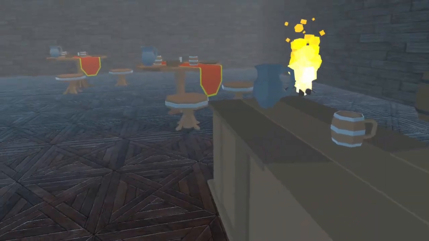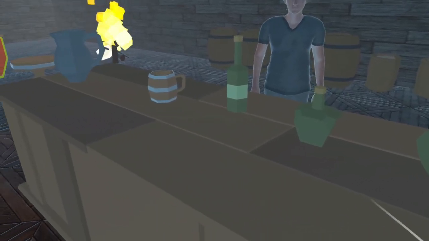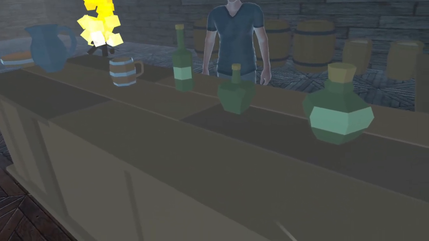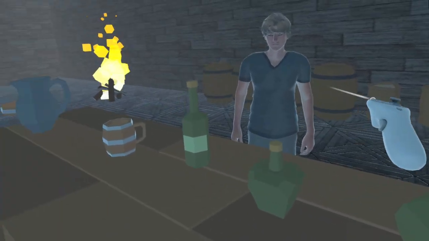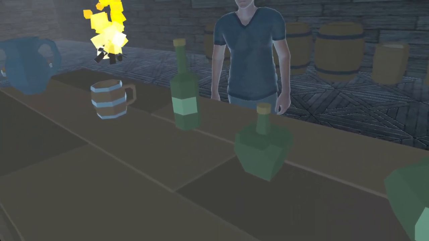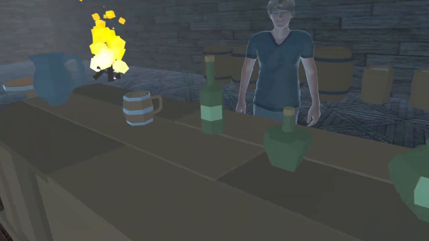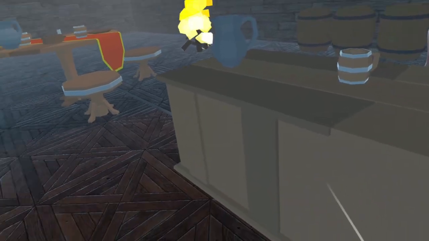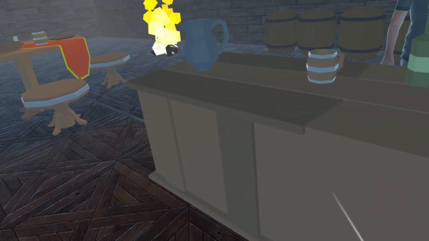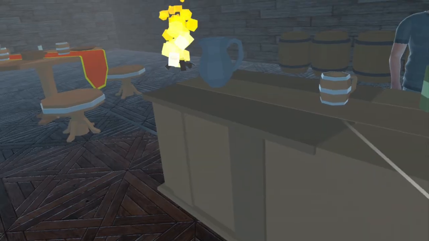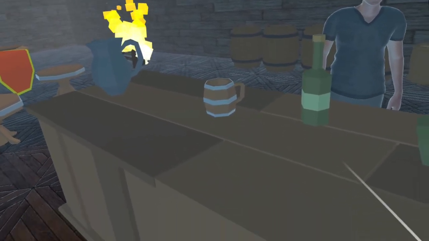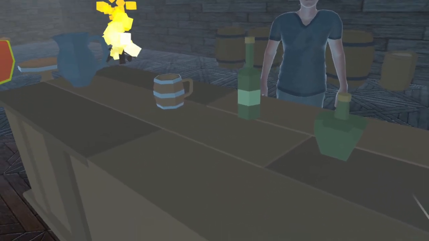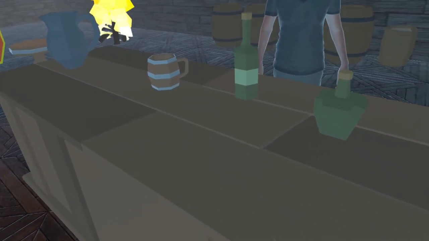Okay, so this is an LLM-driven conversational avatar for the Meta Quest 3. The theme was enhancing realism in VR with AI, so I built Bram here, B-R-A-M, the keeper of a fantasy tavern, which you can see here. It's pretty bare bones, but it is what it is. You can actually talk to Bram with your voice, and then he will respond out loud with fitting gestures. So I'll show you that, and then I'll explain how it works.